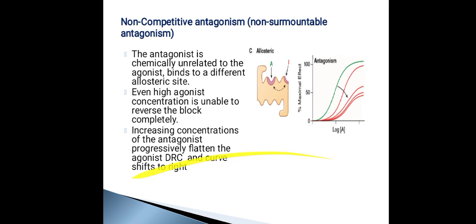In non-competitive antagonism, which is also called non-surmountable antagonism, here what happens is the agonist and antagonist are not chemically similar to each other.